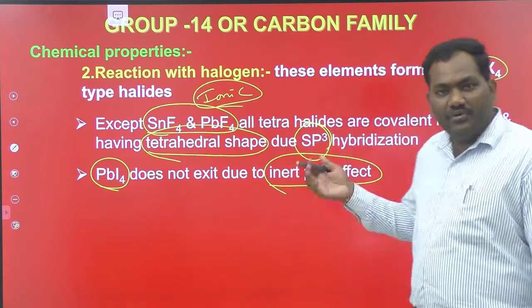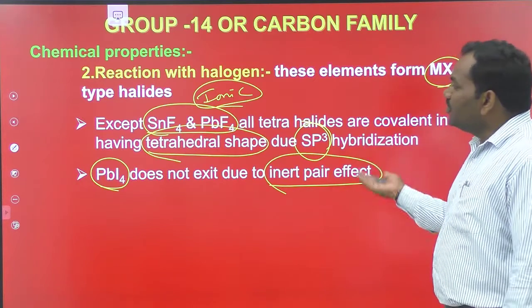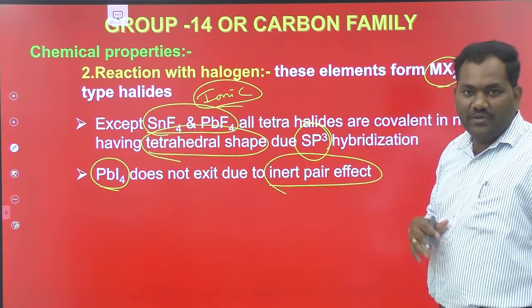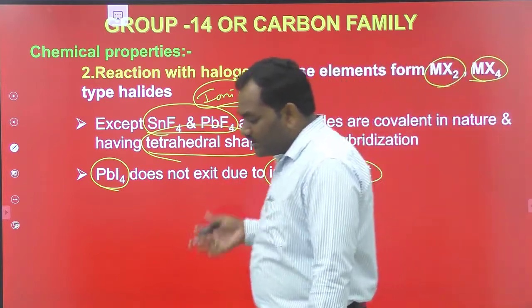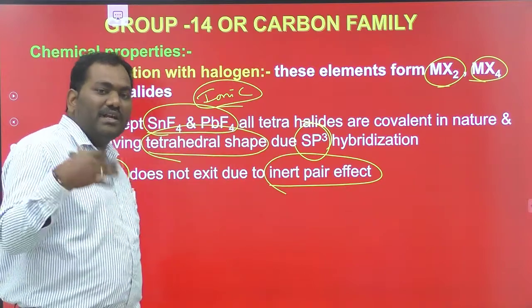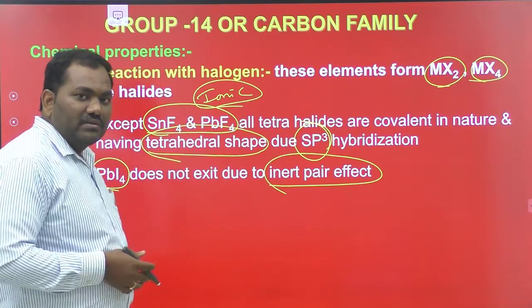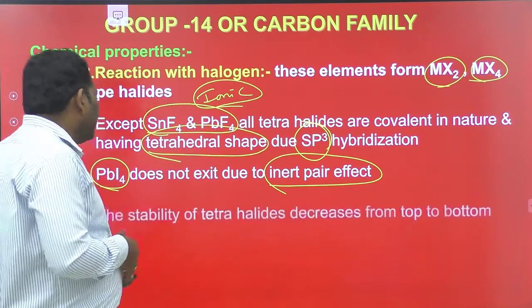But PbF4, PbCl4 and PbBr4 may be formed, because due to the higher electronegativity of fluorine, chlorine and bromine, they may react with the lone pair electrons. So PbI4 does not exist due to the inert pair effect.